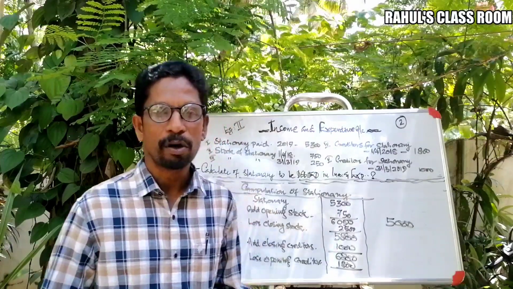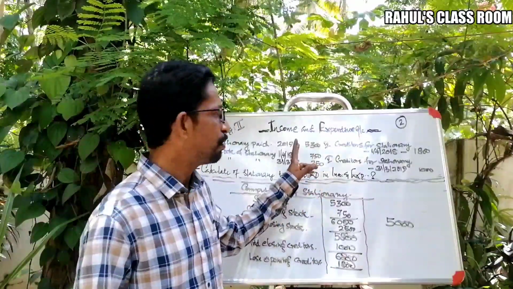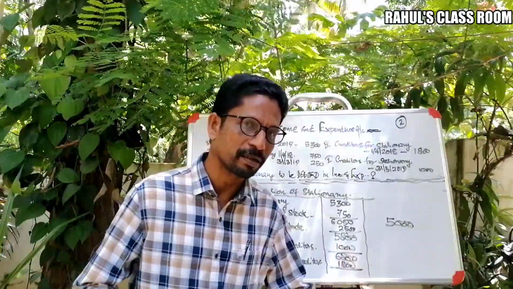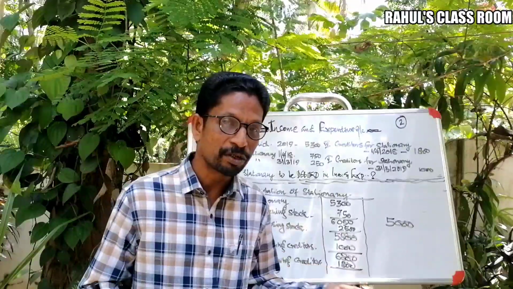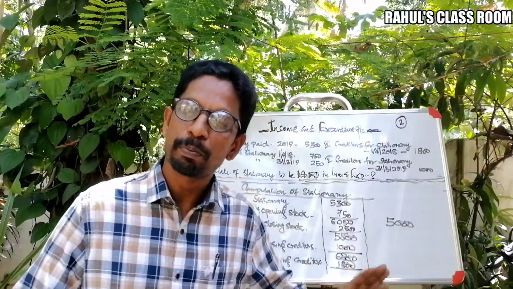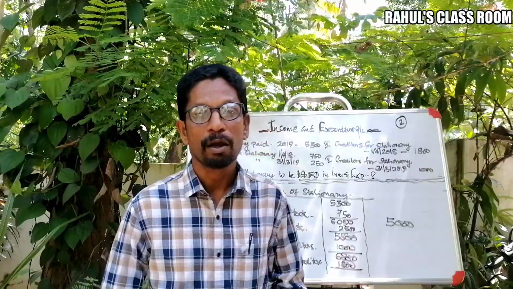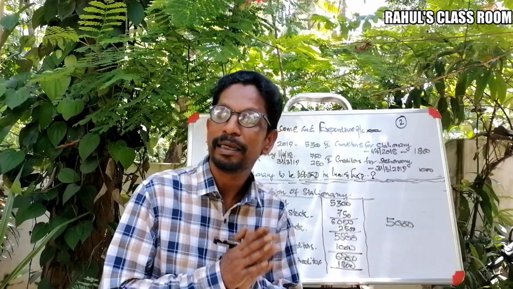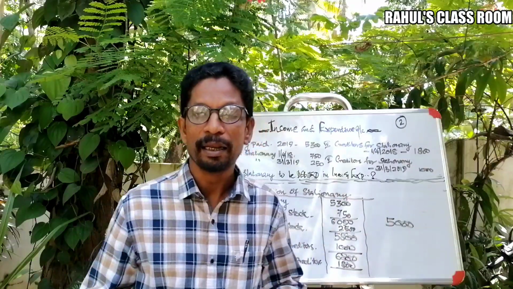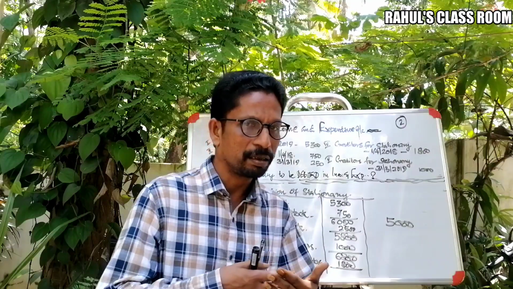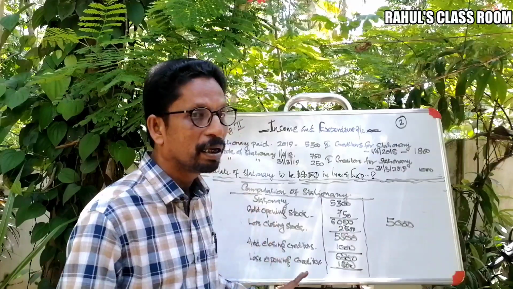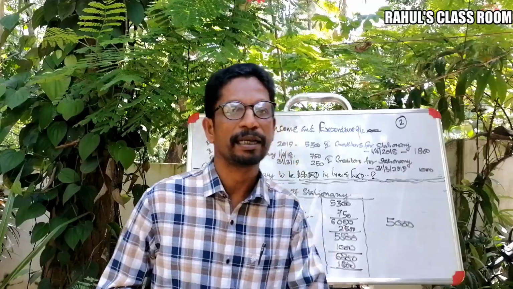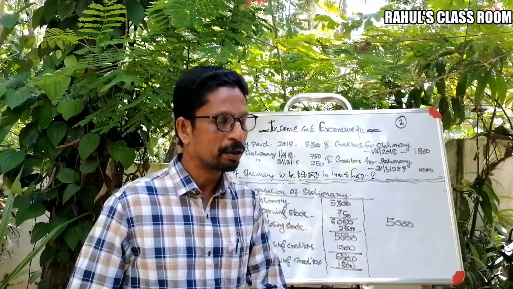Okay, now we are explaining or analyzing the question related with the stationery. Stock of stationery is an asset, but stationery consumed is an expense of the non-profit making organization. So we can see the stationery on the debit side of the income and expenditure account as an expense. But certain concentration is required here while finding the amount of stationery to be debited in income and expenditure account. You understand the same now?